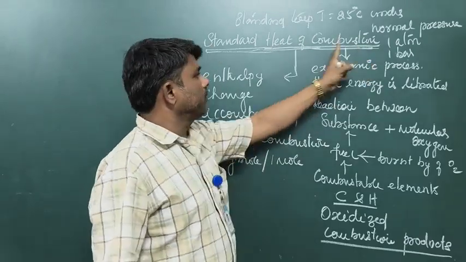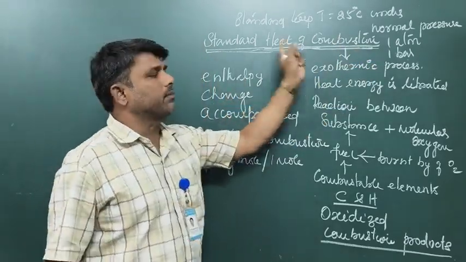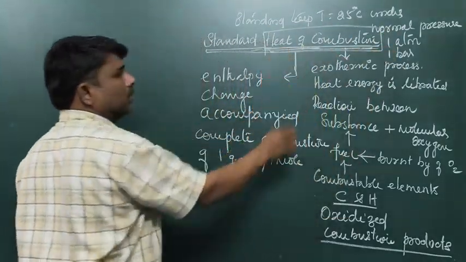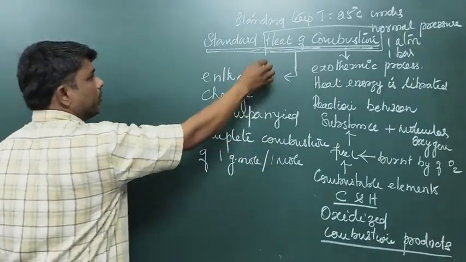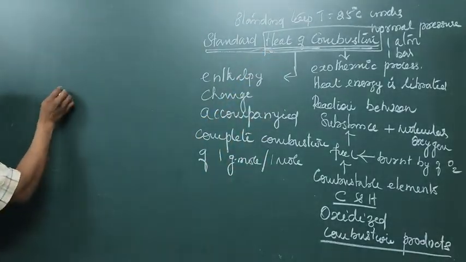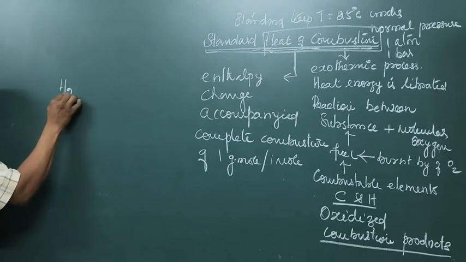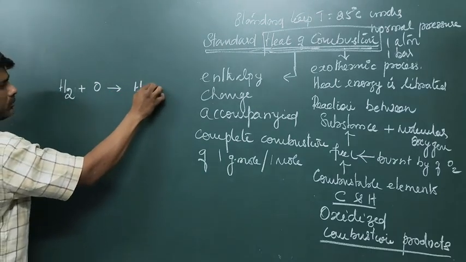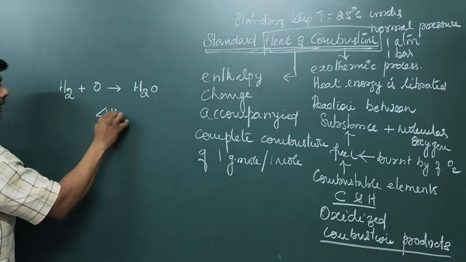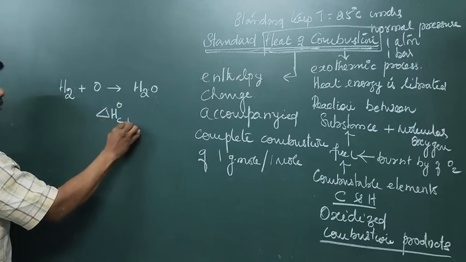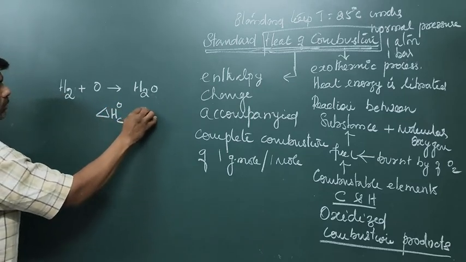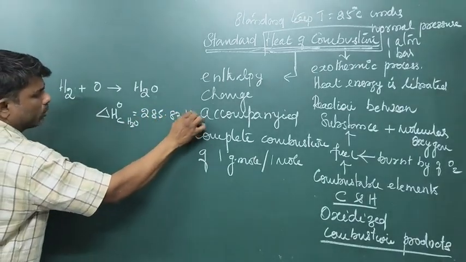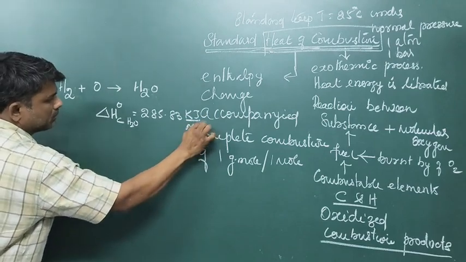So what is meant by combustion? What is meant by heat of combustion? Now what is meant by standard heat of combustion? The heat of combustion value will always be negative. For example, formation of water: hydrogen plus oxygen gives H2O. The standard heat of combustion of hydrogen is minus 285.83 kilojoules per mole.